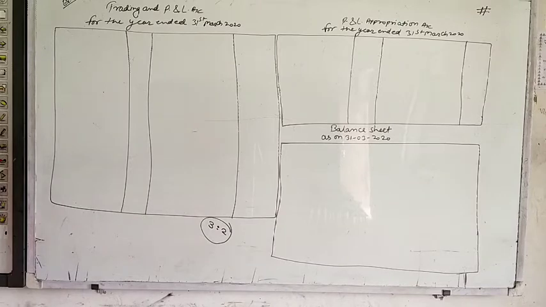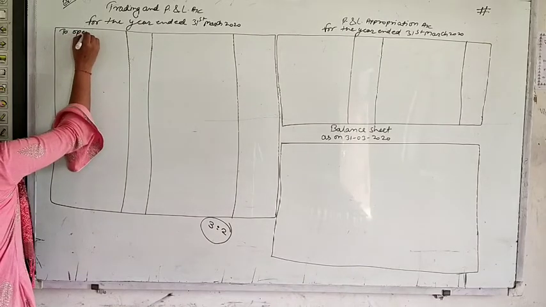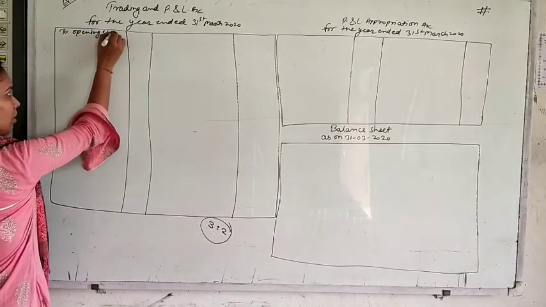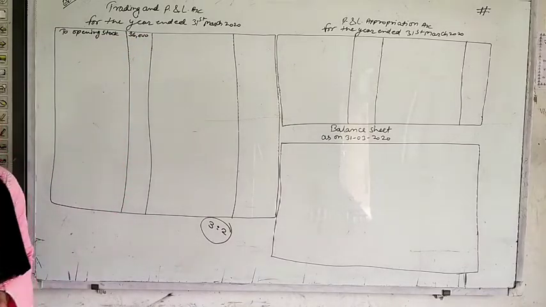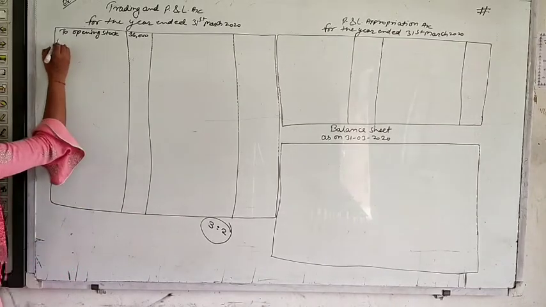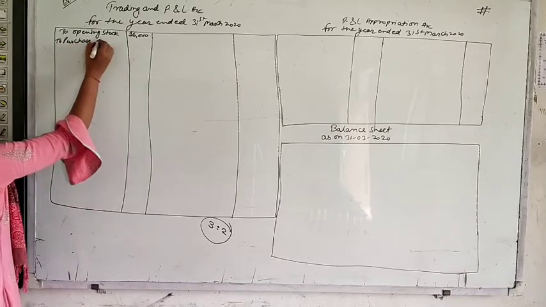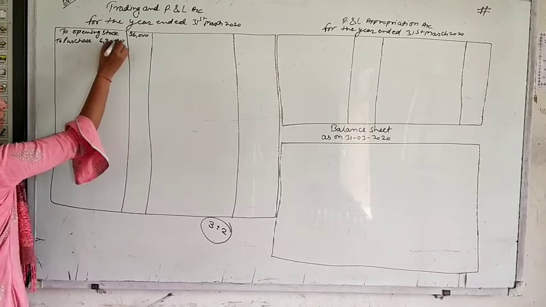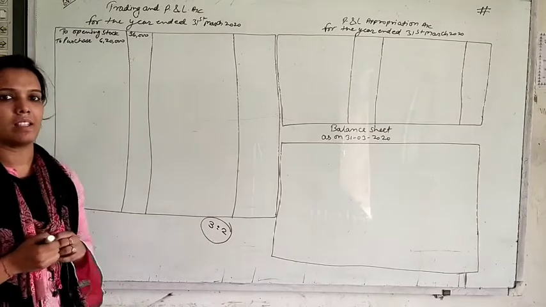First, in your trial balance you have opening stock of 36,000. So opening stock will be written in trading account. Opening stock 36,000. This is your opening stock. After opening stock, the second item, purchase 6,20,000. You know that there may be purchase return written in the question, so I am writing the purchase amount in the inner column, 6,20,000. Return inward. What is the meaning of return inward? That is the sales return.